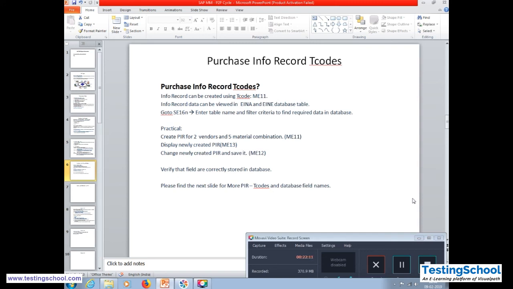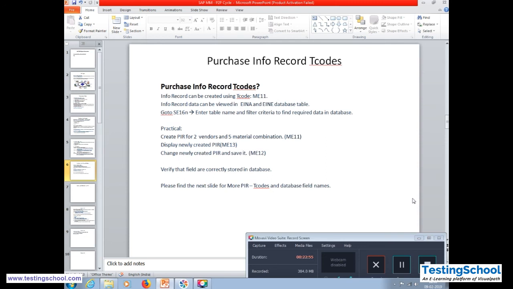Now the database table EINA has the PIR number, material group, vendor number and regular vendor. Regular vendor means if you check this, it will be selected as the only source of supply. Then the PIR purchasing organization data will be stored in the EINE table, whereas purchasing organization, plant, purchasing group, minimum purchasing quantity, standard quantity ordered, rejection indicator and value type will be stored in this table.